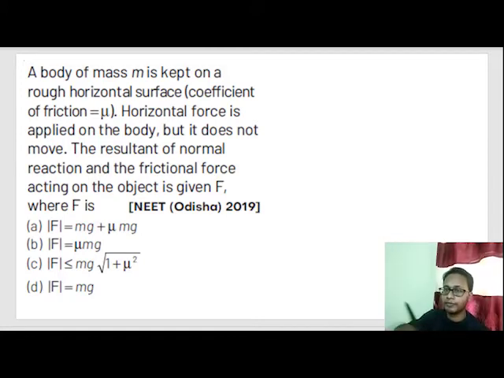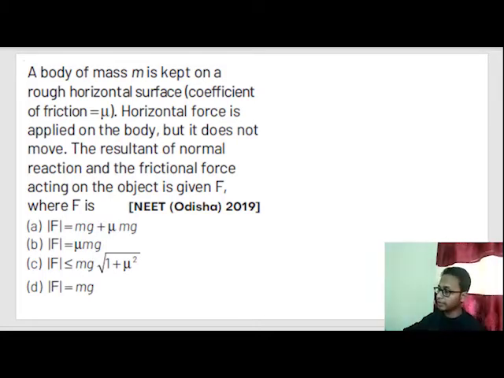Now let's read the next question. A body of mass m is kept on a rough horizontal surface. Coefficient of friction is equal to mu. Horizontal force is applied on the body, but it does not move. The resultant of normal reaction and the friction force acting on the object is given as F, where F is equal to... So what is this question trying to tell us or asking us?